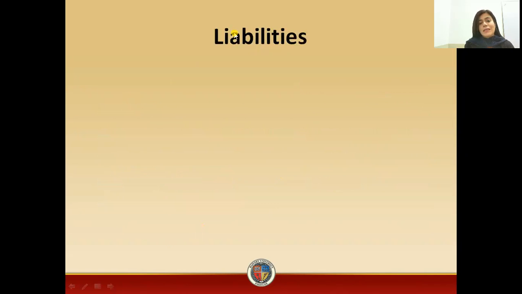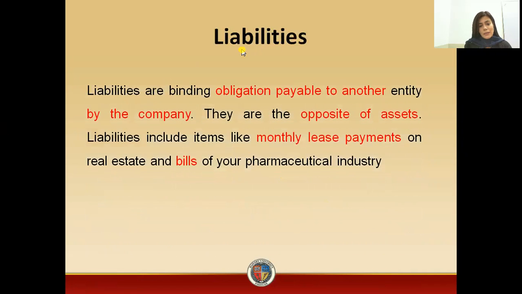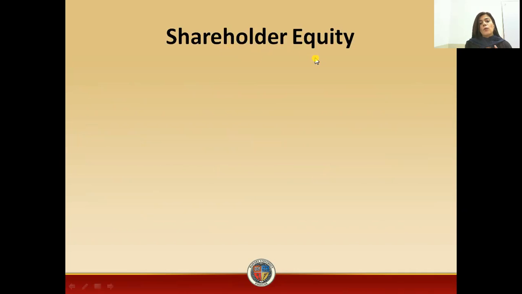Now, the next term is the liabilities. Now, what is liability? Liability is the opposite of asset. Liability is any obligation payable to another person or entity by the company. For example, the monthly lease payment on the real estate or land which you have to pay, the monthly rent of the particular equipment, monthly rent of your building, or it may also include the bills that you have to pay.